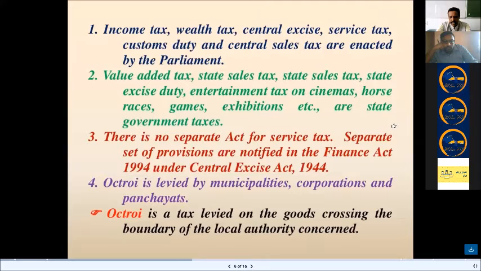For example, service tax was not in the entries of the Indian Constitution at all. So it was introduced in 1994 under the Finance Act, which was also empowered by the Central Excise Act of 1944.